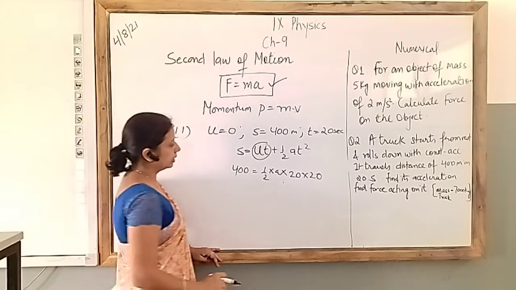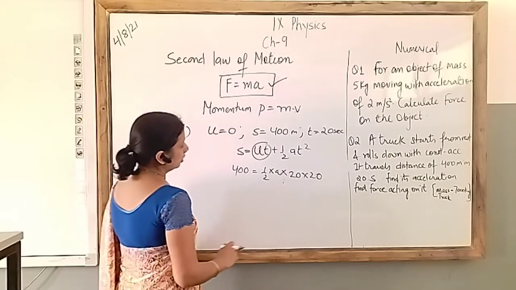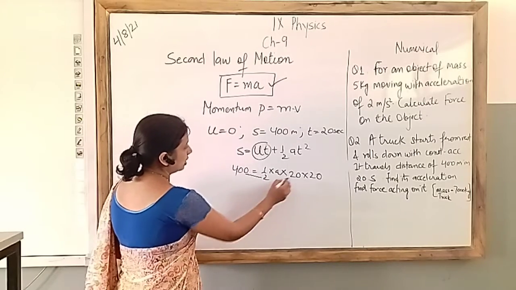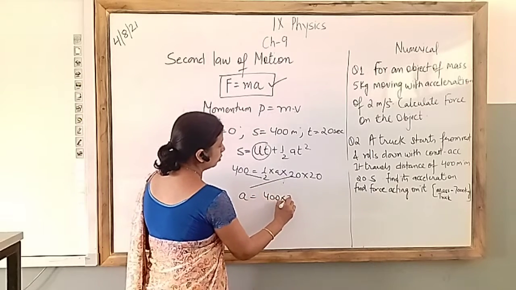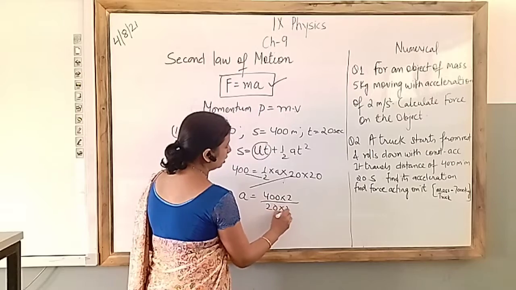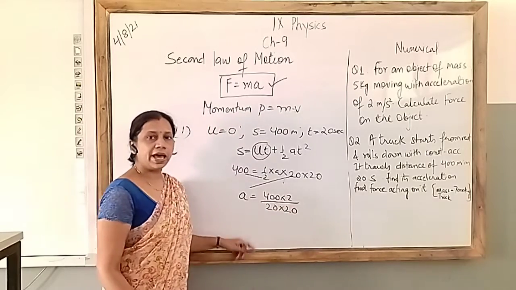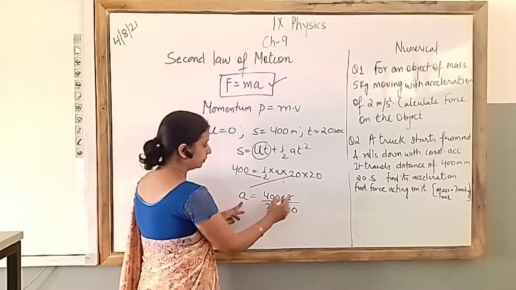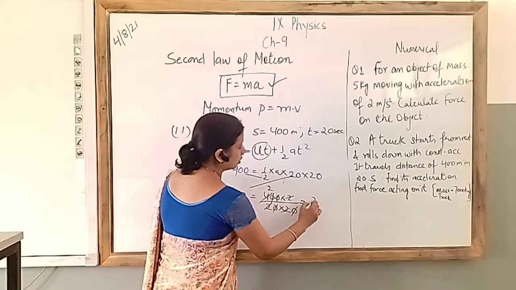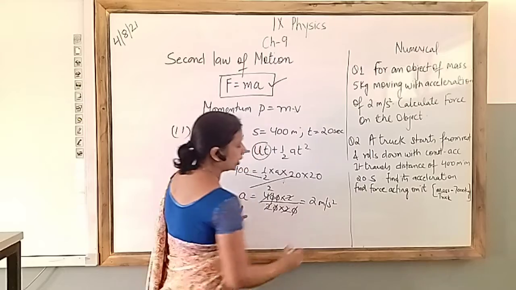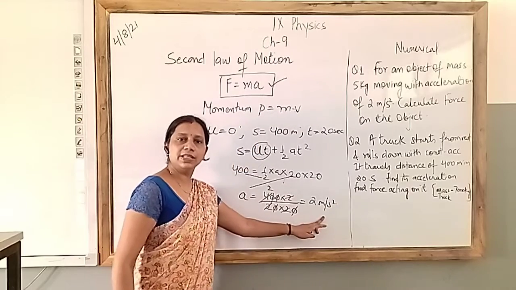Okay, and this cross multiplication, so a is 400 into 2 divided by 20 into 20. And once you will solve this, so 2 meter per second square. Once you solve this, you will get value of acceleration.